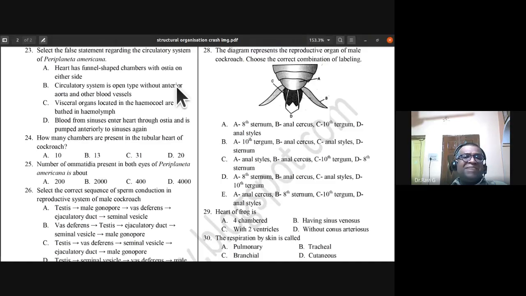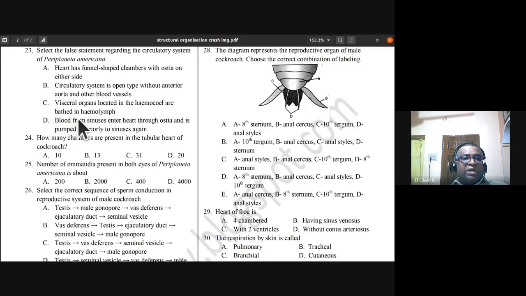What is the anterior aorta? Is it a chamber, right auricle or aorta? Okay, so not a chamber. It is one of the blood vessels. Anterior aorta is present in the circulatory system of Periplaneta americana. Auricle or atrium, they are the chambers. Aorta is a blood vessel. So anterior aorta is present, whereas the other things are right. So except for the anterior aorta, which is present, B is the false statement. Remaining statements are all correct.